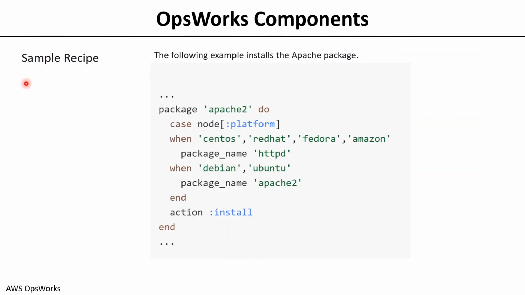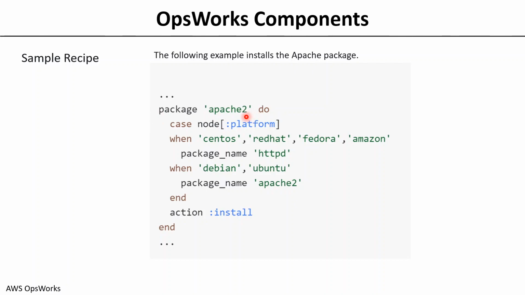So this is one of the sample recipes that I have for you, and as you can see, it is very specific to installing an Apache package on different versions of Linux. This is written in Ruby. All the recipes are written in the Ruby language, and these are the same recipes that are also used as part of Chef. That's what I said, your OpsWorks stack is mainly based on Chef. So whatever the formats, whatever the recipes, those are written in Chef and can be used in an OpsWorks stack as well, right?